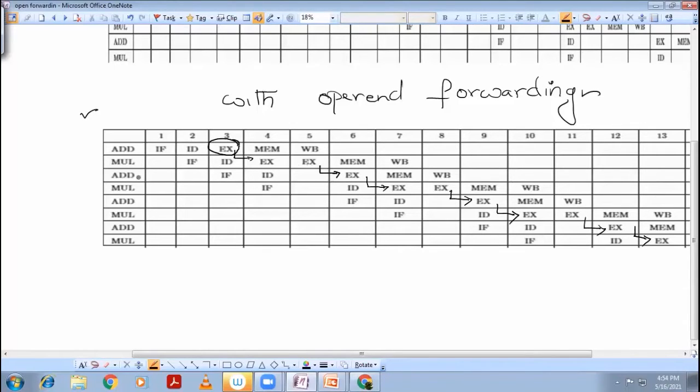Right after it releases, the next instruction will enter into the execution phase, because the next instruction enters into the instruction fetch phase at the 3rd clock cycle, decode phase at the 4th clock cycle. It cannot enter into the execution phase because the execution phase has already got occupied. So right at the point the operand is available, it will start the execution phase. Right after the execution phase is finished, it is going to release the operand for the next instruction. So meanwhile, the next instruction will have its instruction fetch and decode finished before the 6th clock cycle itself. But right from the 7th clock cycle itself, the execution phase will get started because the operand is directly forwarded.